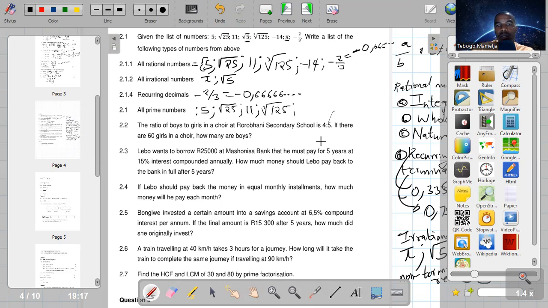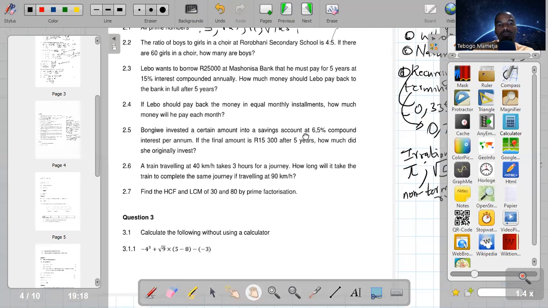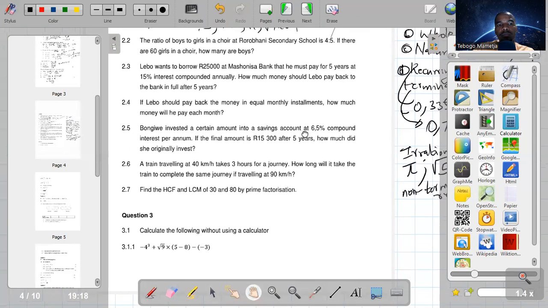Okay, guys, now we can move on to question 2.2. They say a ratio of boys to girls in a choir at Rorobani Secondary School is 4:5. If there are 60 girls in a choir, how many are boys?